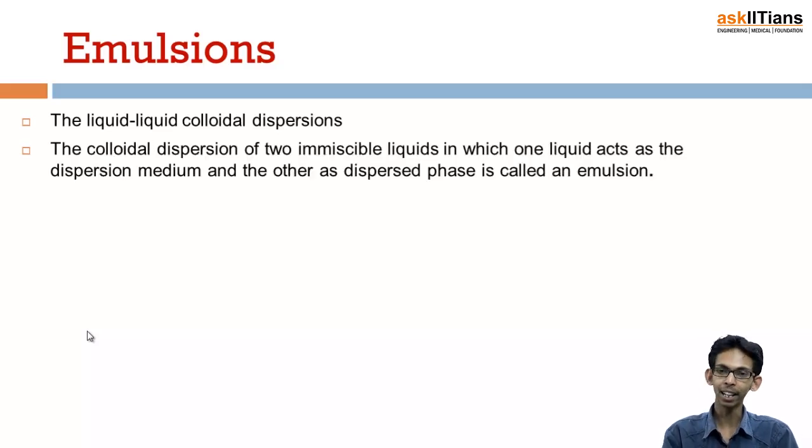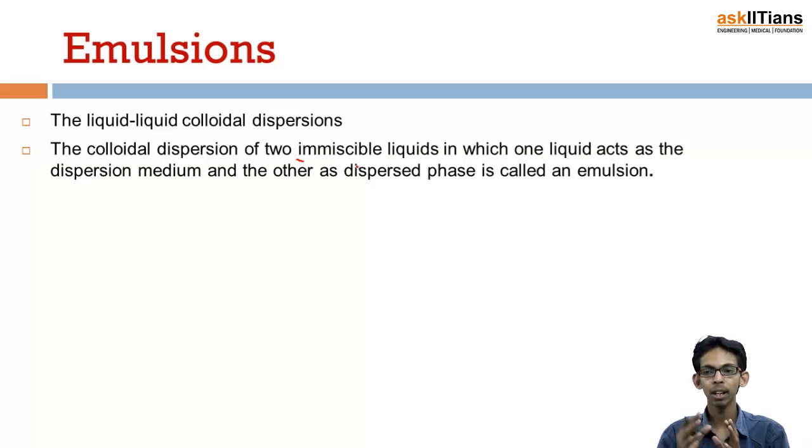Or it can be more accurately defined as the colloidal dispersion of two immiscible liquids in which one liquid acts as the dispersion medium and the other liquid acts as the dispersed phase. Okay, so basically the difference is the colloidal system of two immiscible liquids. Immiscible means the two liquids which do not dissolve in one another.